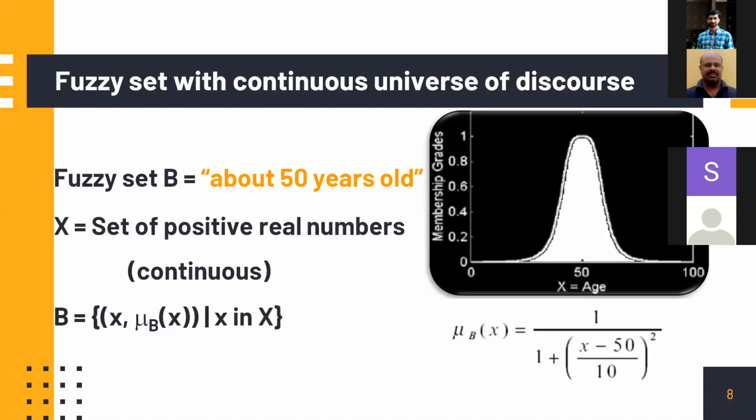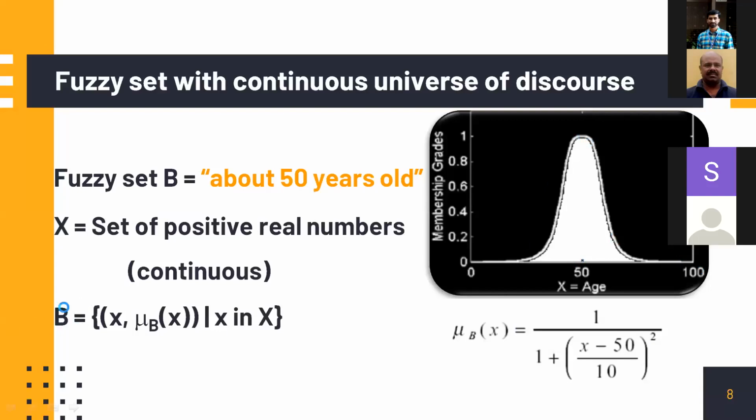Another fuzzy set, B, is equal to people of age about 50 years, or 50 years old. Usually we would agree that we are old, right? What about 50 years of age and around 50 years? Suppose you have a candidate with age 49 and 51. They both have the same membership value around 50. So this is a typical fuzzy set, which is called people of age above 50 years. This is one way of defining it mathematically so that this shape will be arrived at.